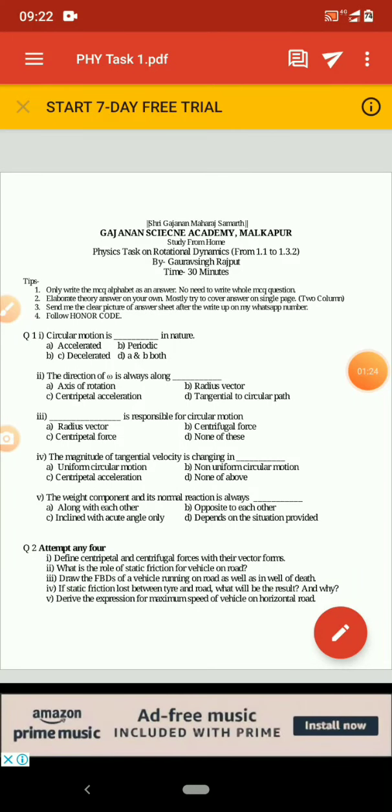The second question was: the direction of omega is always along, and the options were axis of rotation, radius vector, centripetal acceleration, and last, tangential to circular path. So every time the direction of omega is along the axis of rotation.